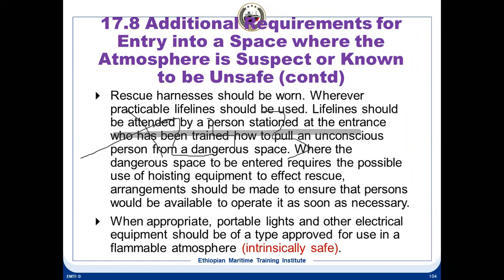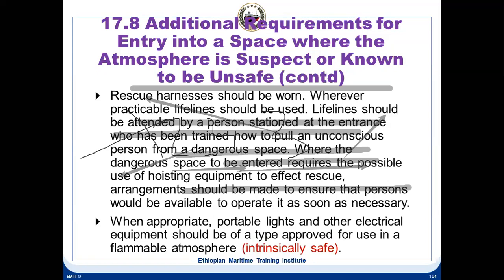Also, you have portable lights which are called Wolf lights. Wolf is the name of a company that produces these intrinsically safe lights. They are battery powered, but the light itself is completely sealed. You may have used these Wolf lights on board your vessels also, but on tankers they are very common. Any other equipment which you are using inside the flammable atmosphere, walkie-talkies, anything, has to be intrinsically safe.